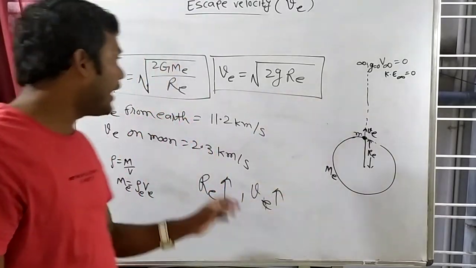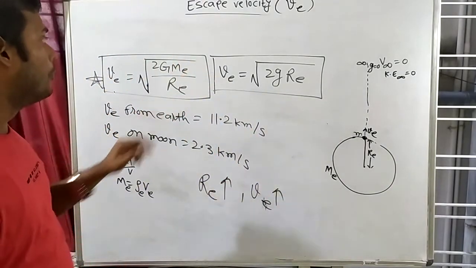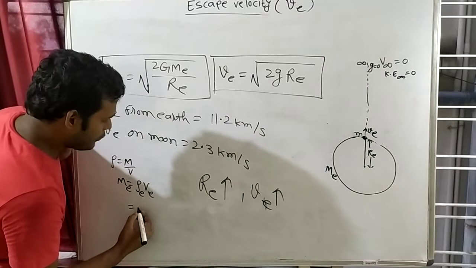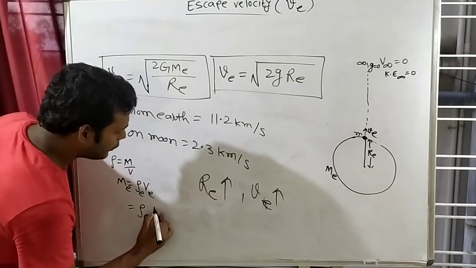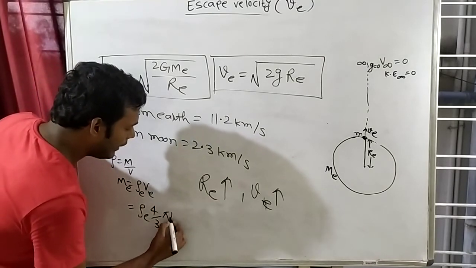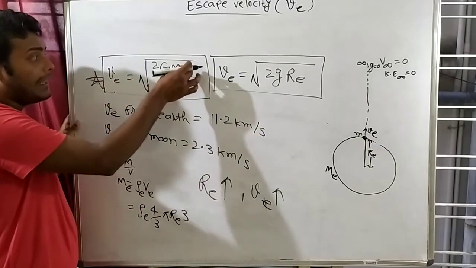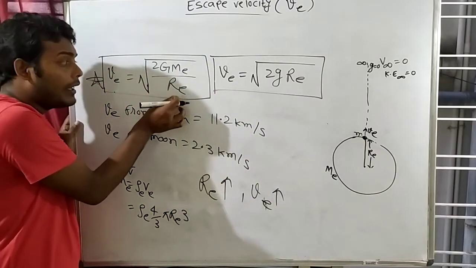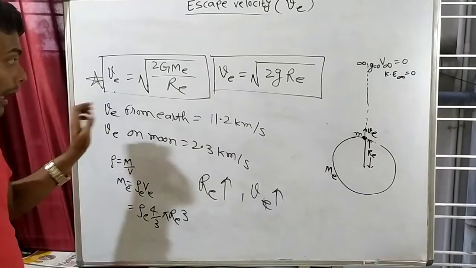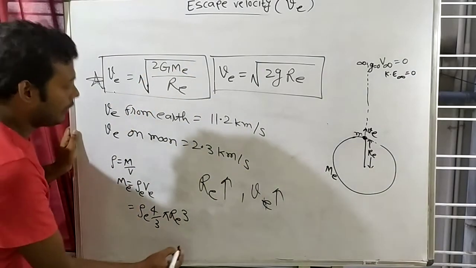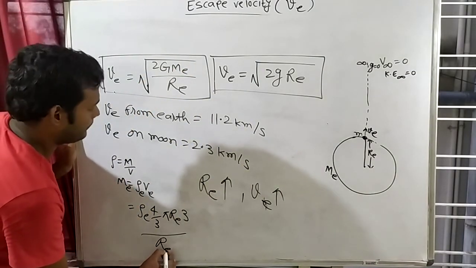So here will be r cube: density of earth into 4 by 3 pi r cube. So here is re cube and here is re. So one re will cancel.